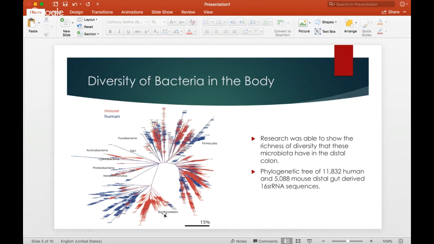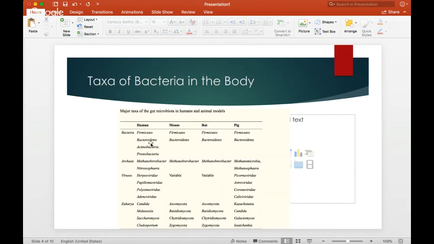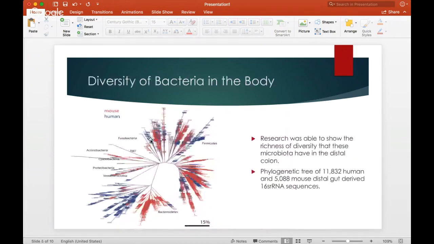So if we look down here, Bacteroidetes resides in both species and is very diverged. There's a big part for mice and there's a big part for humans, and they're very branched. But when we get up into actinobacteria and proteobacteria, there's mostly blue, as we saw earlier. Those mostly reside in humans. So we can see this branching and divergence of different types of bacterial species inside these living species themselves.